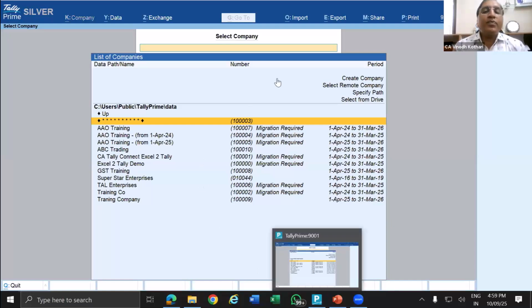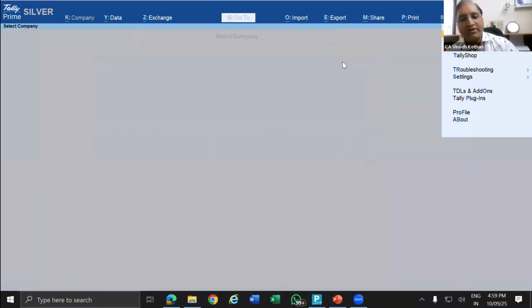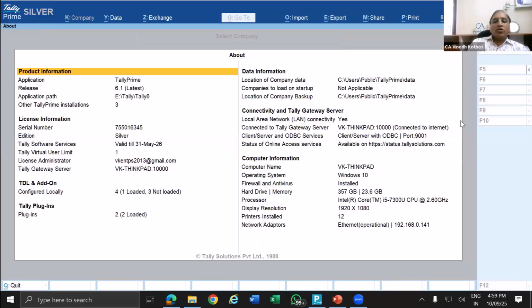So in the Tally, you have this option F1. So press F1. If simultaneously someone is using, you can even try it. And here you have further options about. So here you can find which version of Tally you are using. So this is 6.1 latest.